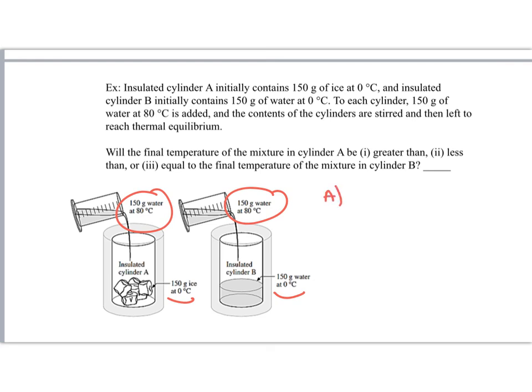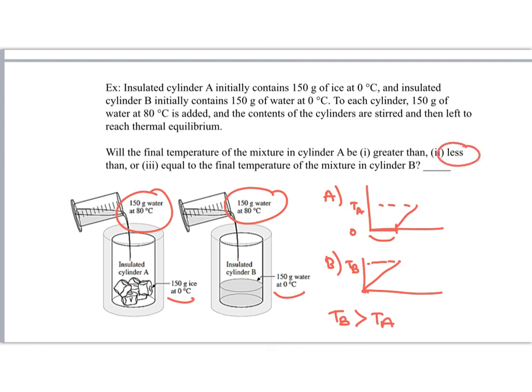In A, first the ice will melt and then increase in temperature, but in B I already have water, so it just increases its temperature. So B will use all the heat taken to increase its temperature, but A will use some of it to melt. So the temperature of B will be bigger than the temperature of A. So the final temperature of A is less than B.